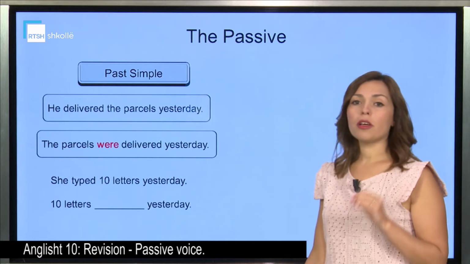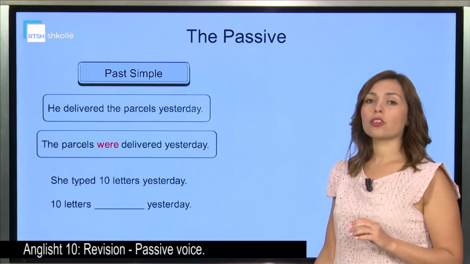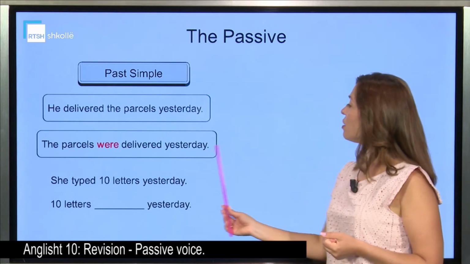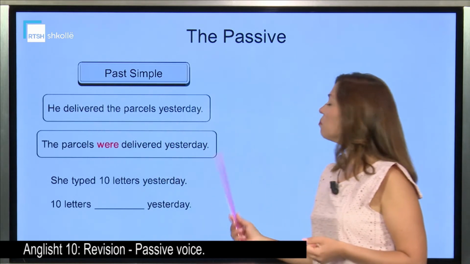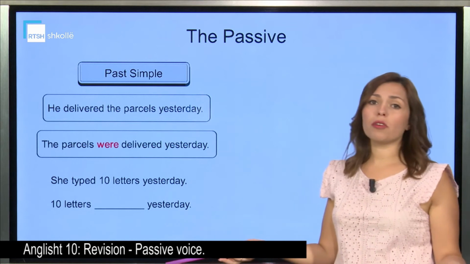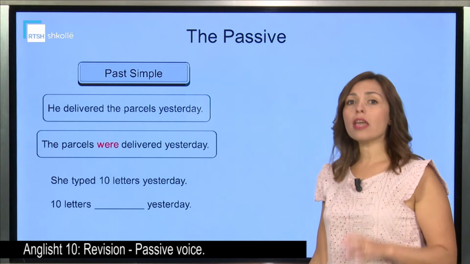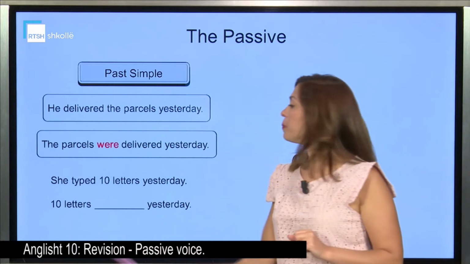It's always there. The focus is always on the action, not on the person who did that. That's why we don't write in the end, by him. We don't know who delivered the parcels, but we care about the fact that they were delivered.